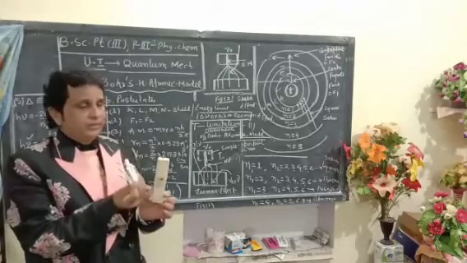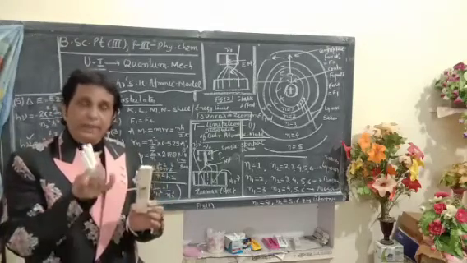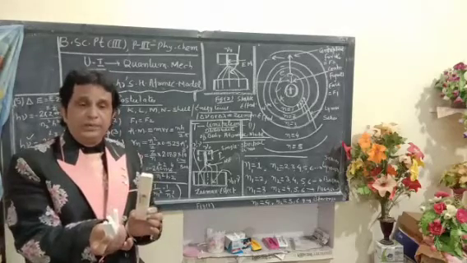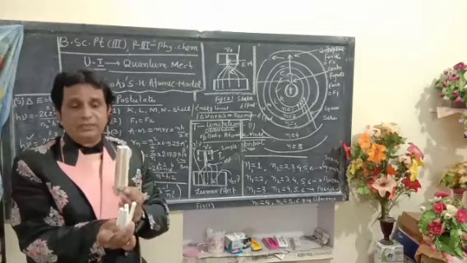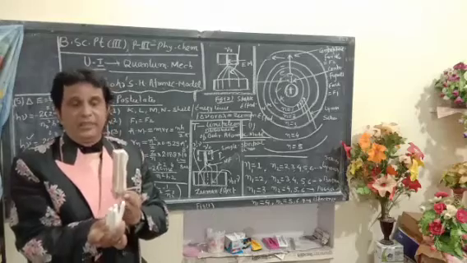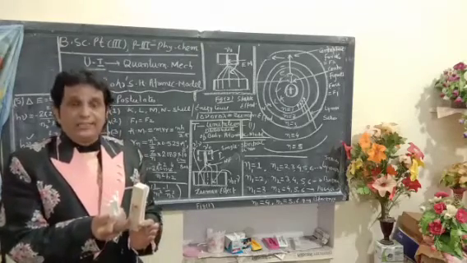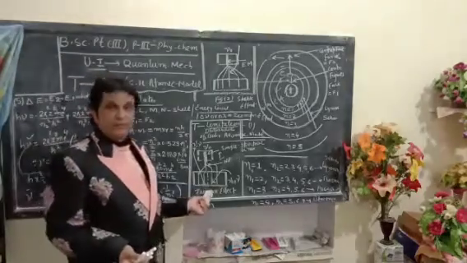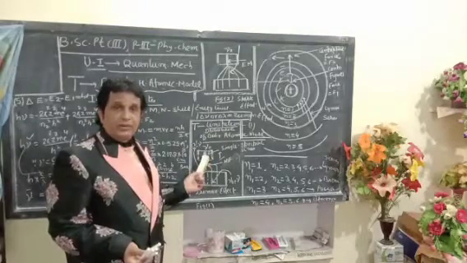Bohr said that it is not only single lines, but in the presence of a magnetic field, according to Zeeman, they are further split into various parallel thin lines in a compact form, a bunch or group of very sharp lines. The splitting of a single line into very close, sharp lines is known as the Zeeman effect, also called the transverse Zeeman effect.